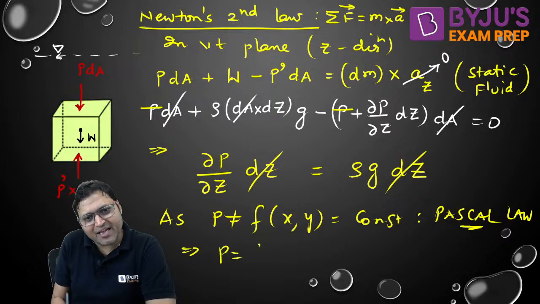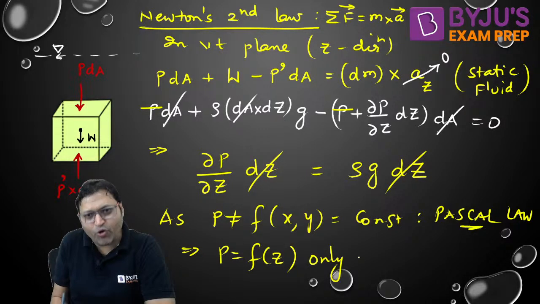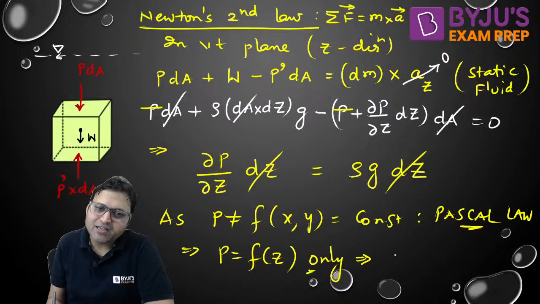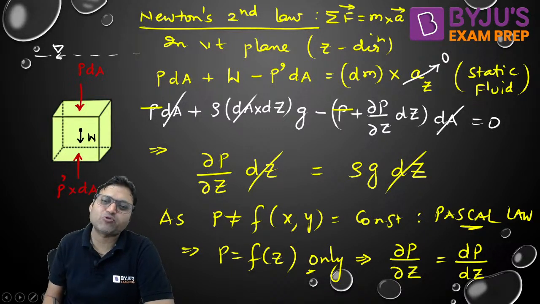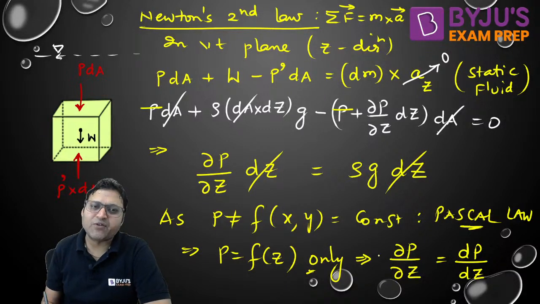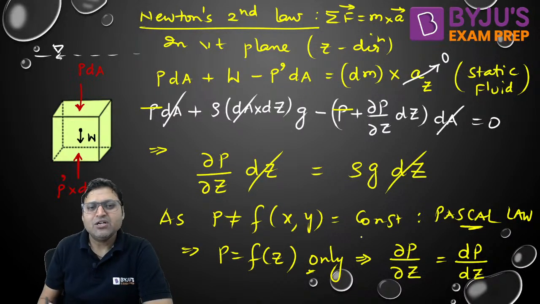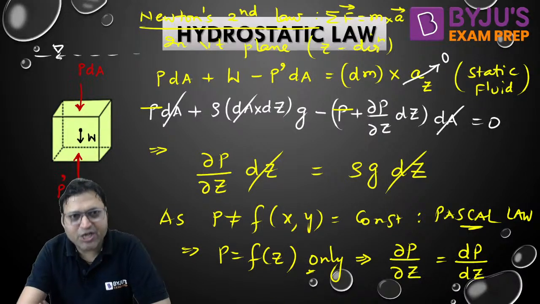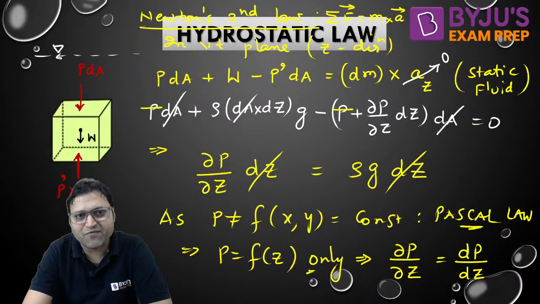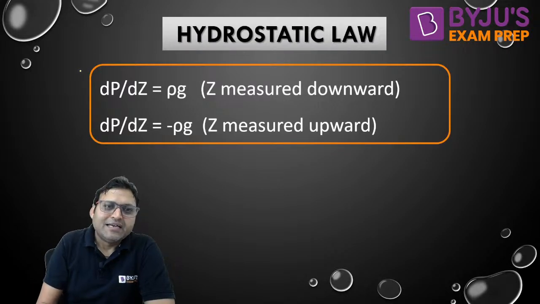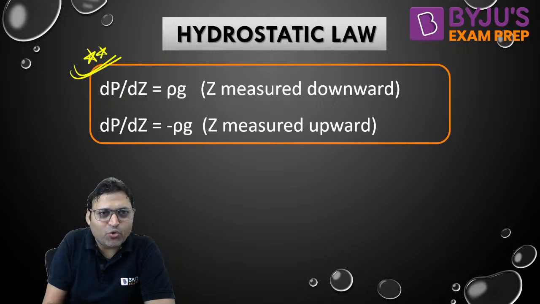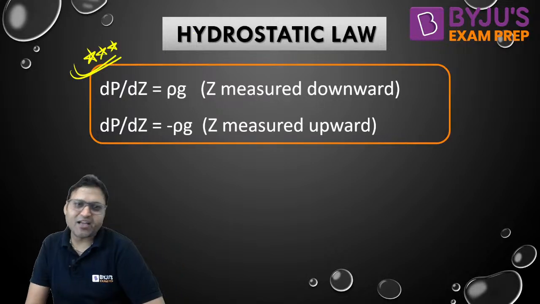So we can say pressure is a function of z only, and because pressure is only a function of z, the partial derivative of P with respect to z is same as the total derivative of P with respect to z. Partial derivative and total derivative, one is del, another is d. D is the total derivative, del is the partial derivative. So our final expression for hydrostatic law says that dP by dz is given by rho g. This is the hydrostatic law.